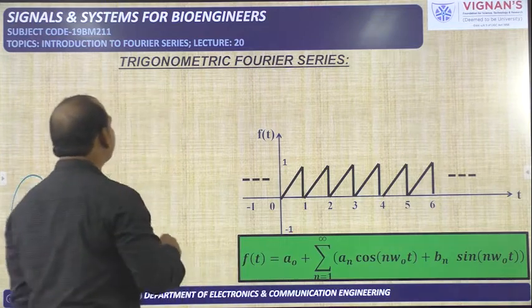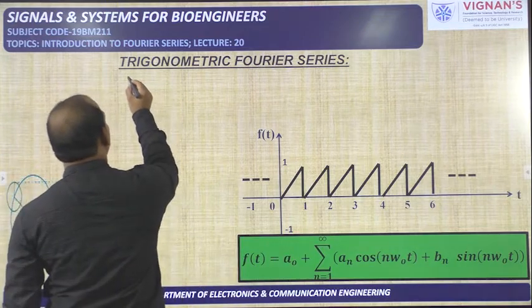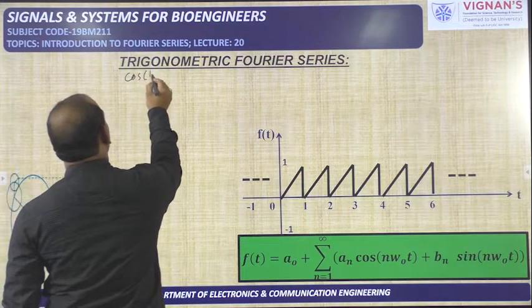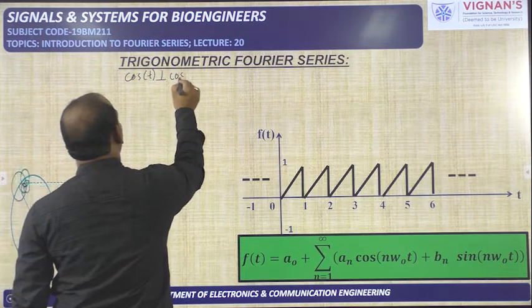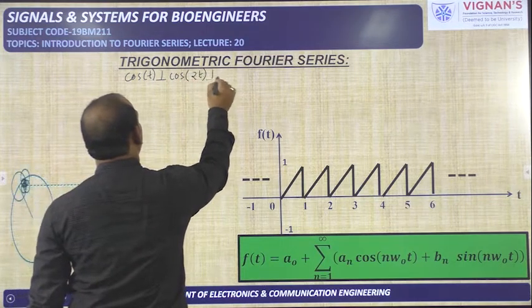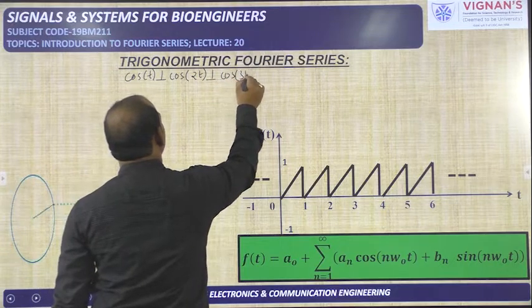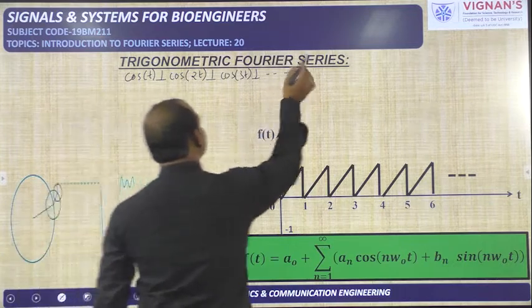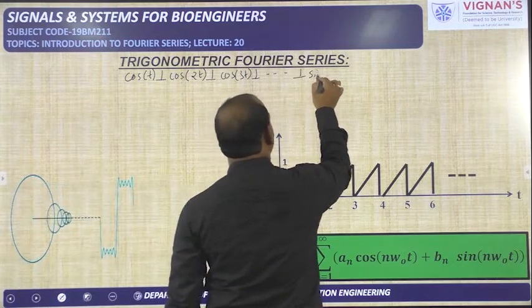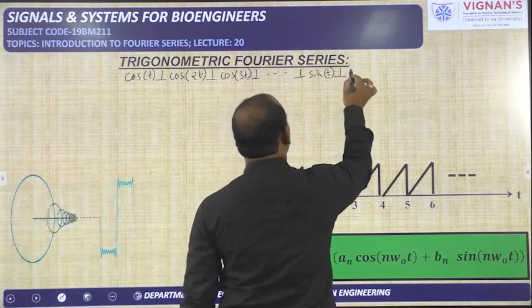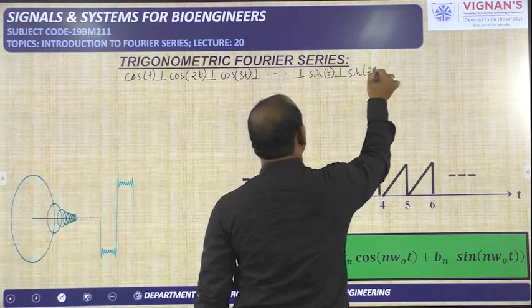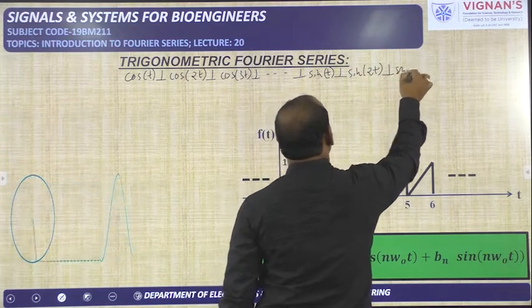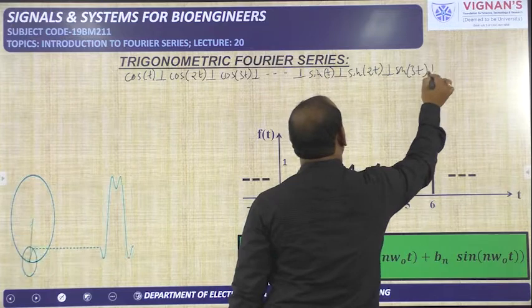Just now we have seen the complete orthogonal set, where we understood that cos t is orthogonal to cos 2t, it is orthogonal to cos 3t, and so on. And cos t is also orthogonal to sin t, and sin t is orthogonal to sin 2t, and sin 2t is orthogonal to sin 3t, and so on.